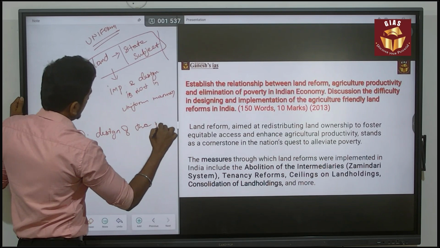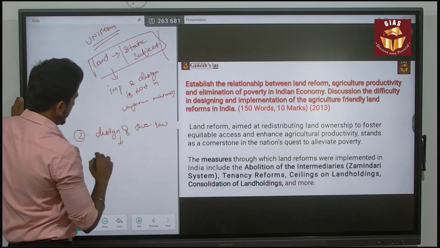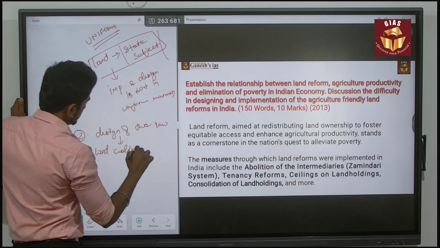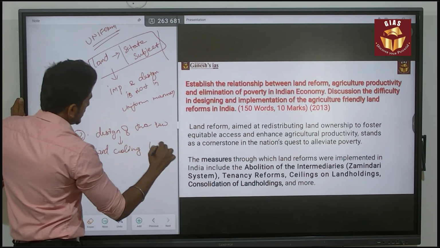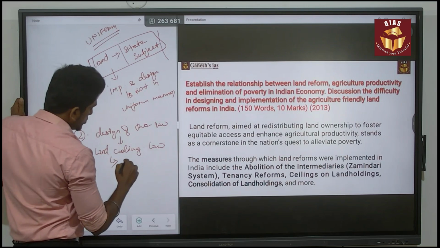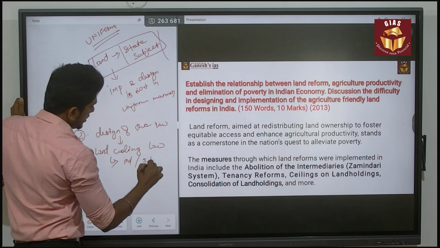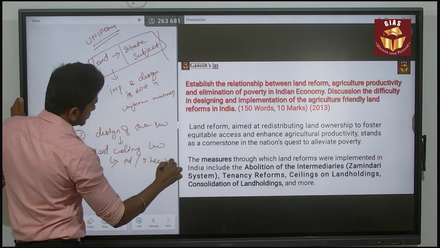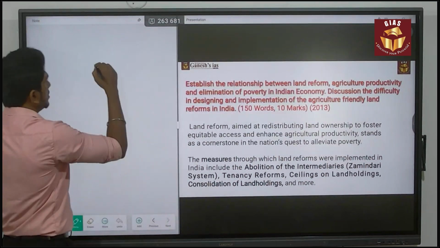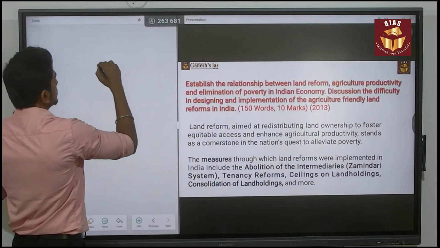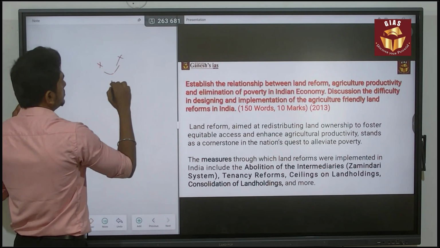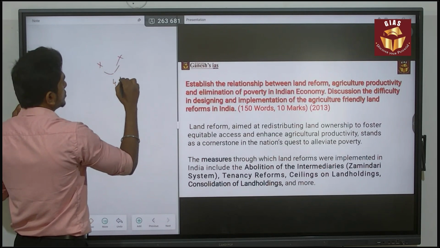For that, you can go with the example of land ceiling. About a land ceiling law, it says that an individual can hold 5 hectares of land. Consider a zamindari family. In that family, there is a father, a mother, and 4 children.